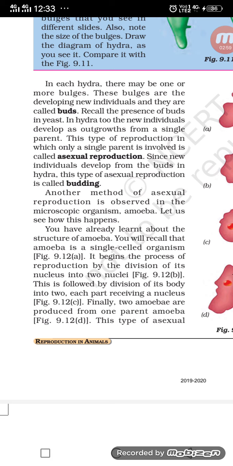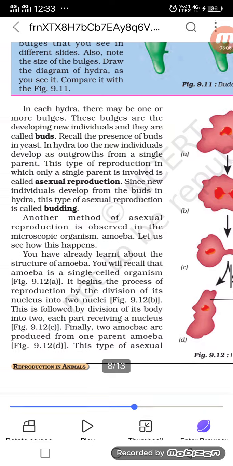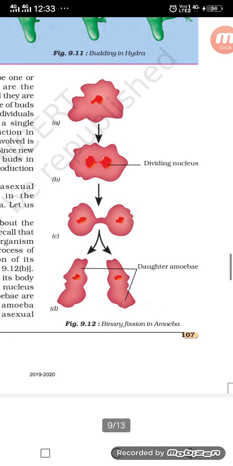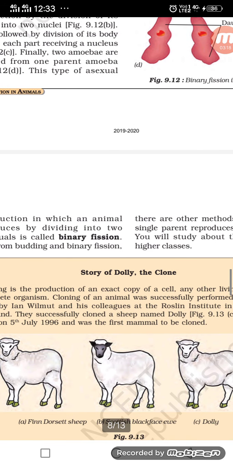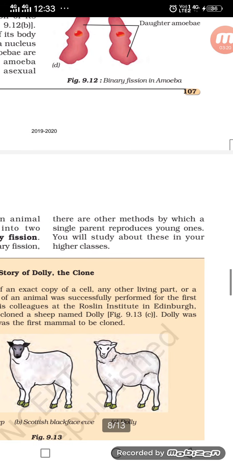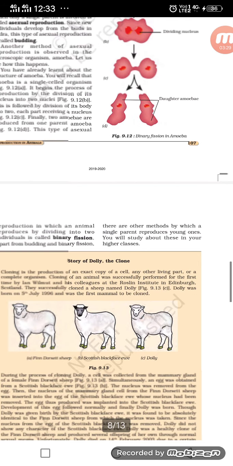There is a figure 9.12. Finally, two amoebae are produced from one parent amoeba, and this type of asexual reproduction, in which an animal reproduces by dividing into two individuals, is called binary fission. Apart from budding and binary fission, there are other methods by which a single parent reproduces young ones. You will study about this in your higher classes.